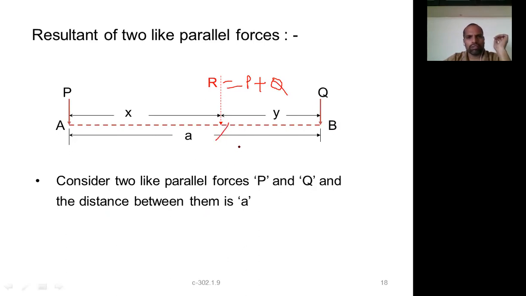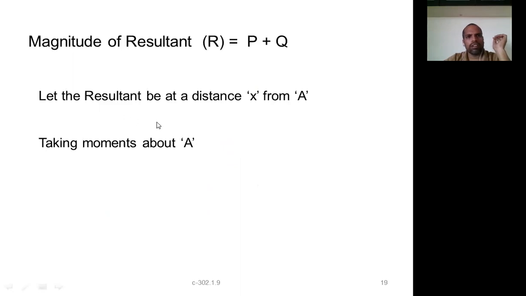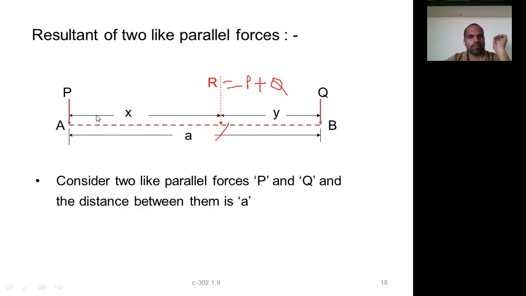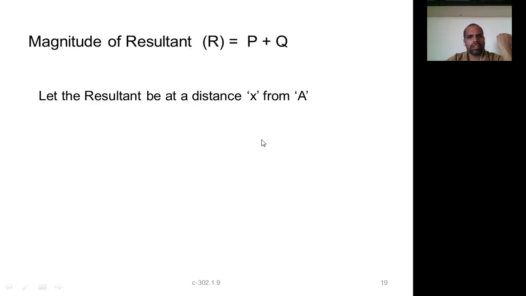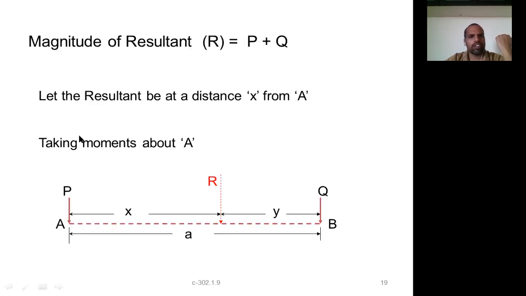Let the resultant be at a distance of x from this point, or from the other point with another notation, y. We are taking moments about a point, but we don't know x or y. We have to calculate them. How? Again the same thing: use Varignon's theorem. Calculate the distance x or y, whichever we require.